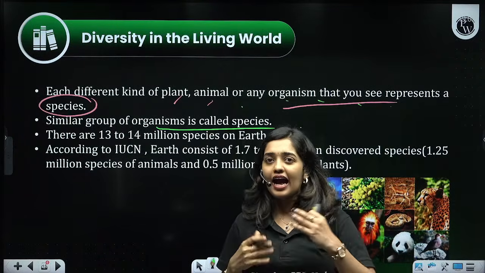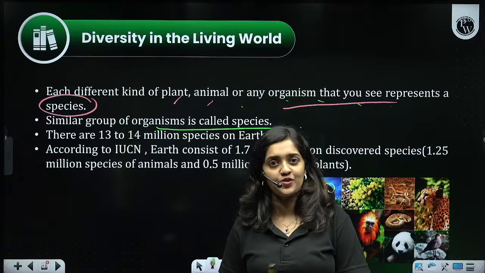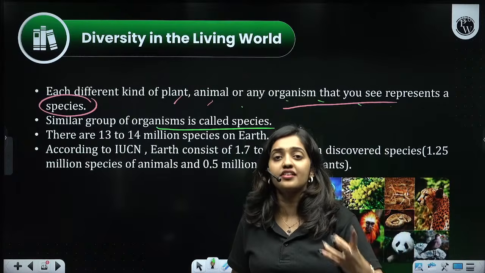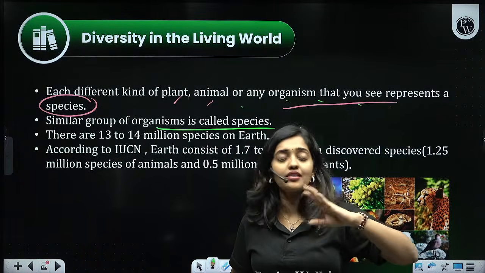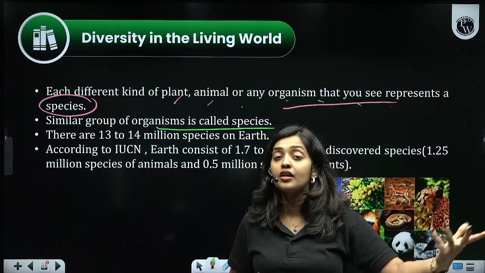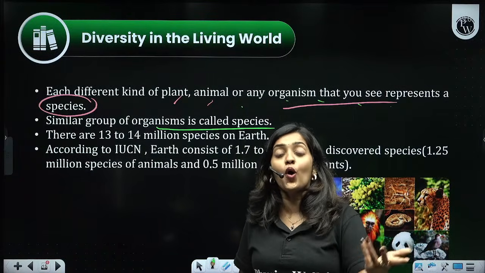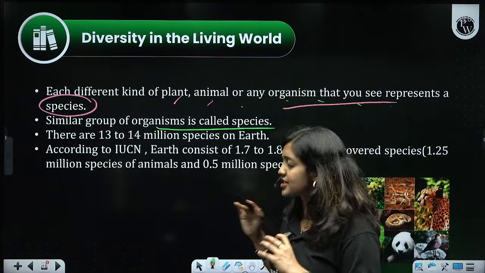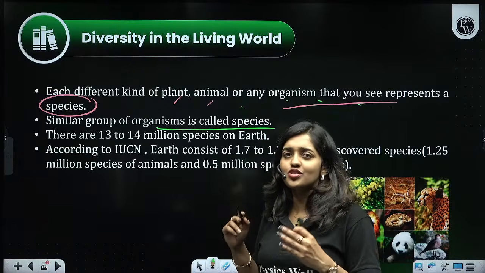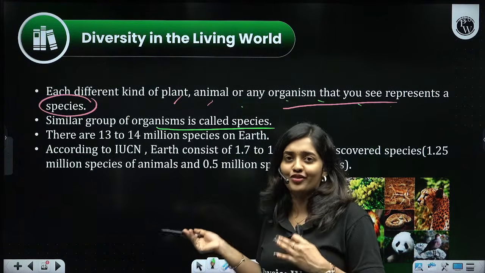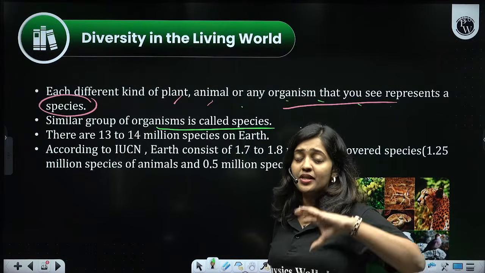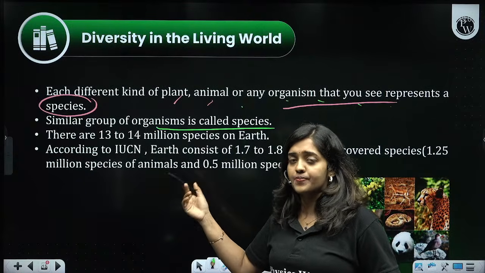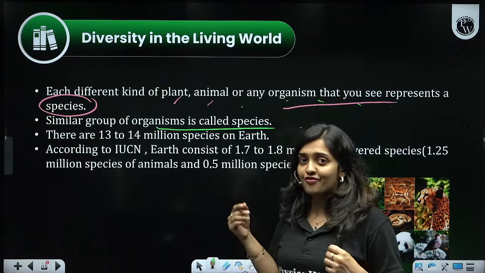Actually, we have identified so many types of organisms, but there are many organisms yet to be discovered. The scientific world, the taxonomists, haven't completed the identification of all living organisms. There are so many more organisms to be discovered. Remaining many organisms exist which are still undiscovered. There are different estimates by different scientists, estimating that this many millions of species have yet to be discovered. So many rough estimates are there.